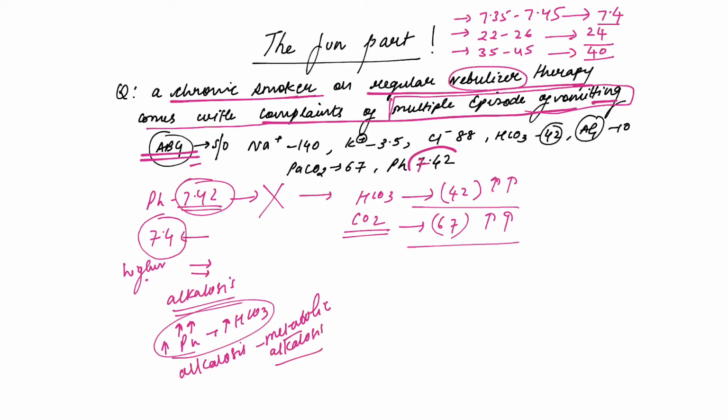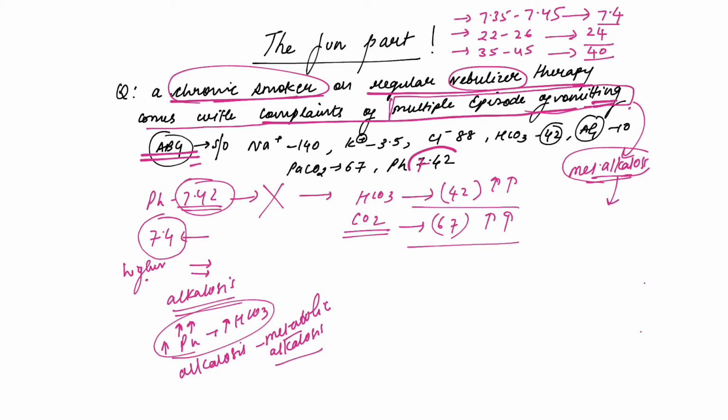Okay, we understand that yes, the patient has come with a complaint of vomiting, so the patient might have metabolic alkalosis, right? But the patient also seems to be a case of COPD because he is a chronic smoker on beta 2 inhalers. Anyways, what will be our next step?